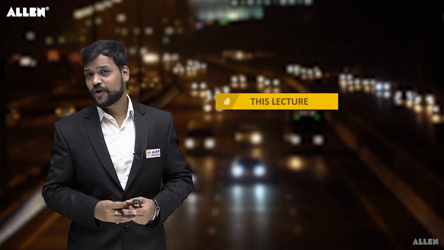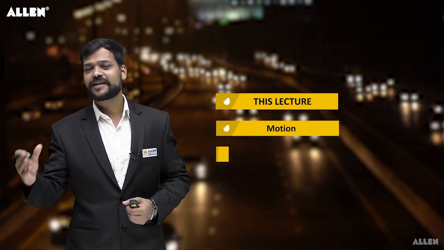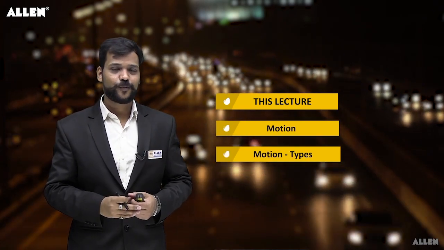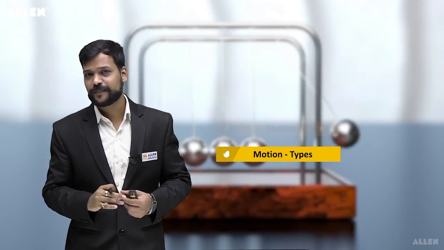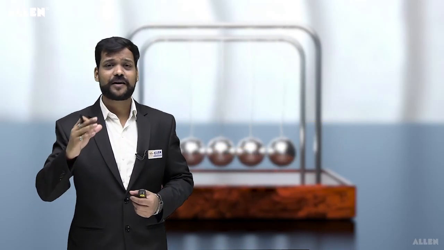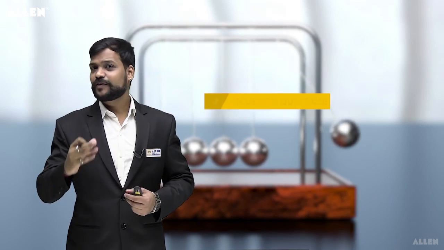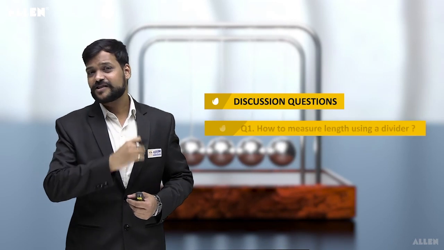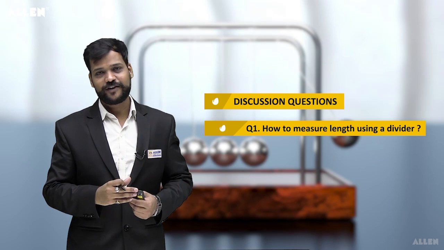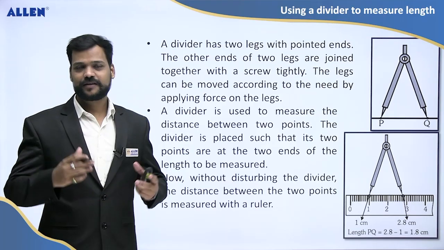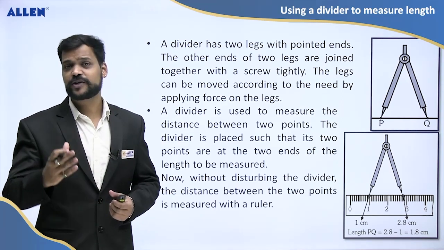Now in this lecture, we will be studying motion and its types, because our chapter is divided into two parts. The name of the chapter is measurement and motion. We have discussed the measurement part. Now we will be discussing motion and its types. Also we will discuss the discussion question, that is how to measure length using a divider, which we gave you in the last lecture.